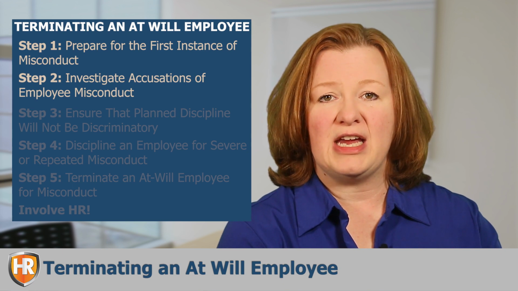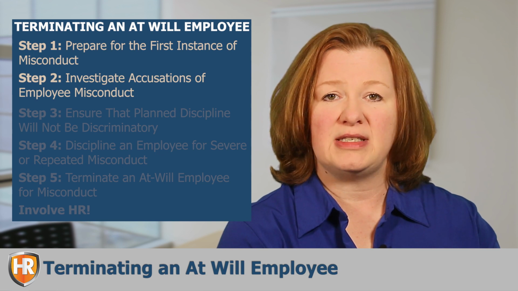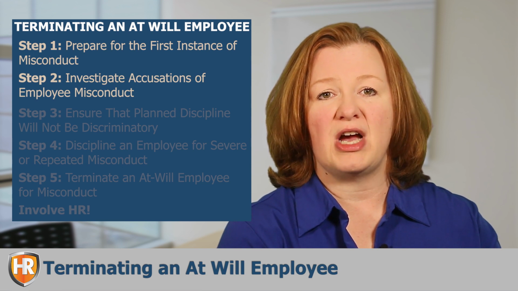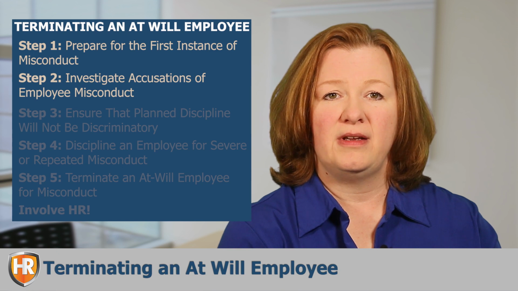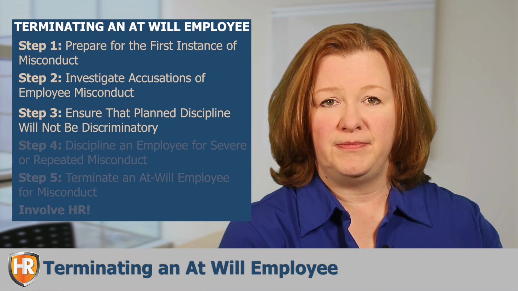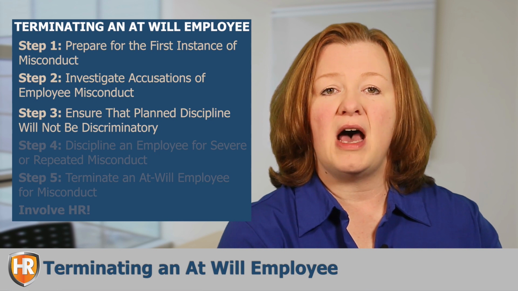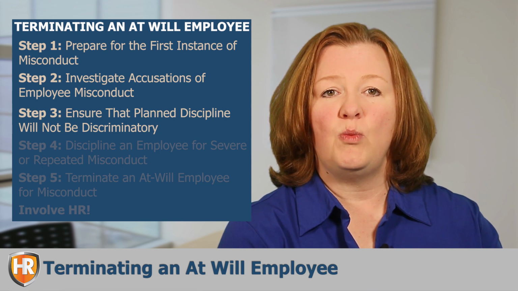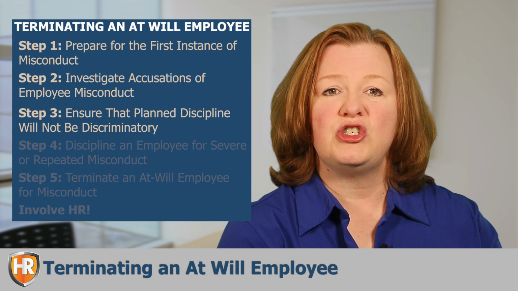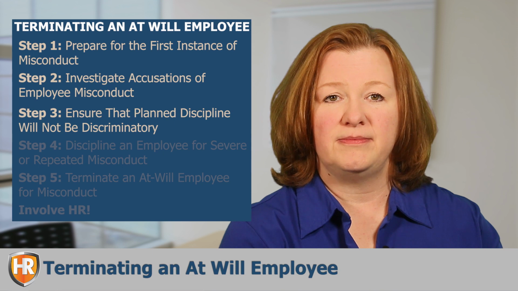Based on the results of the investigation, the employer should decide whether the employee should be disciplined in accordance with the disciplinary action policy. The employer should strive to consider objective facts as opposed to opinions or subjective personality differences. Step 3. Ensure that planned discipline will not be discriminatory. The employer should ensure that any discipline, including termination, is administered in a non-discriminatory manner. You should determine whether other employees have been disciplined for engaging in similar behavior. Typically, the discipline should be the same for all employees who engage in similar misconduct in similar circumstances.